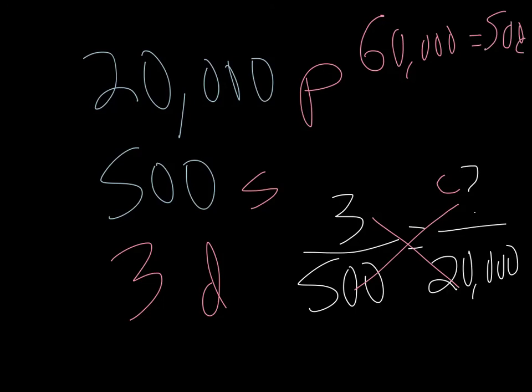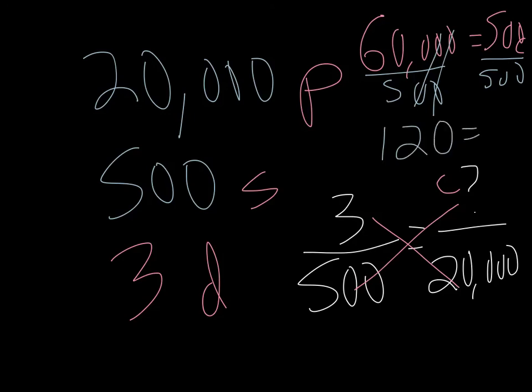Then, of course, you divide by 500 on both sides. You can cross out those zeros. You get 600 divided by 5. Well, 600 divided by 5 is 120. So we could say that 120 out of those 20,000 calculators were defective. And that's just an estimate based on the numbers and the samples that we drew from our population.